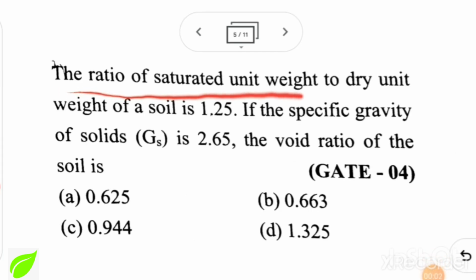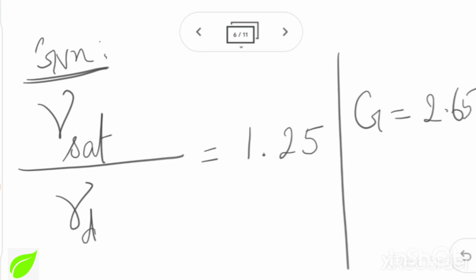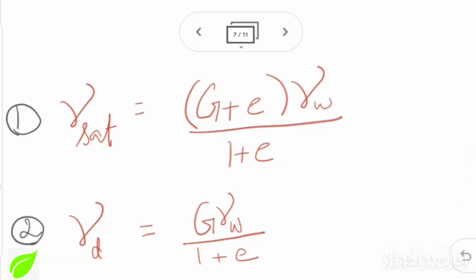The ratio of saturated unit weight to dry unit weight of soil is 1.25. Specific gravity of solids 2.65. What is the void ratio? So just taking and writing the given, gamma sat by gamma d ratio, they have given it as 1.25 and specific gravity capital G 2.65. The important relation or formula for this particular problem is these two relations, gamma sat and gamma d relationship. We will use it to solve this problem.